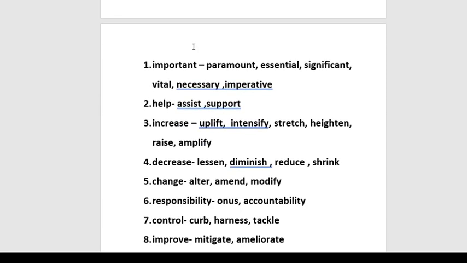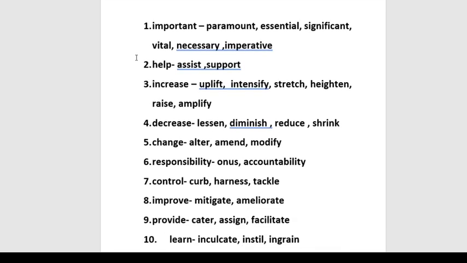So first word is important. Now important is a very common word. It's not like you can't write this word in your writing task. You can, but make sure this word should not come very often. And if there are some words which are considered to be informal and you're writing those words in your writing task, definitely the examiner is going to deduct your bands. So for important, better synonyms could be paramount, essential, significant, vital, necessary, imperative. If you are using these words, automatically your sentence structure will look more matured, which will uplift your bands, obviously.